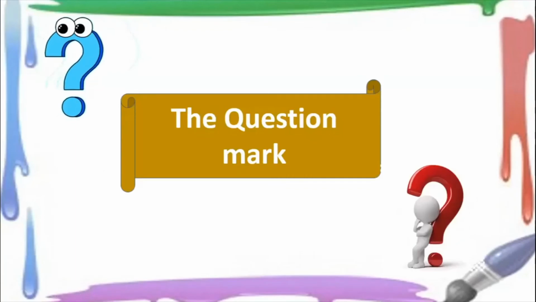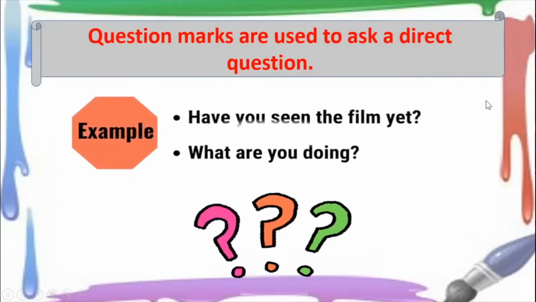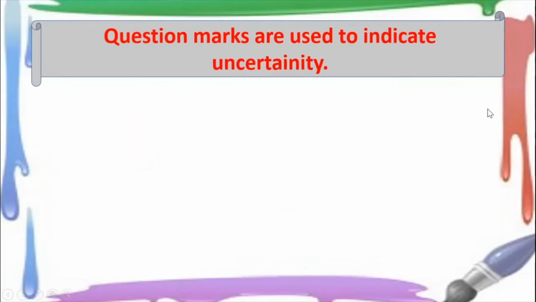Let's go to our third punctuation mark for today, and that is the question mark. So let's see what a question mark is. Question marks are used to ask a direct question. For example, have you seen the film yet? So you're asking someone whether you have seen the film. What are you doing? Again, that is a question. So you're using a question mark.